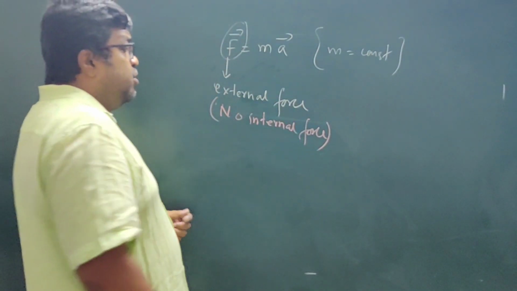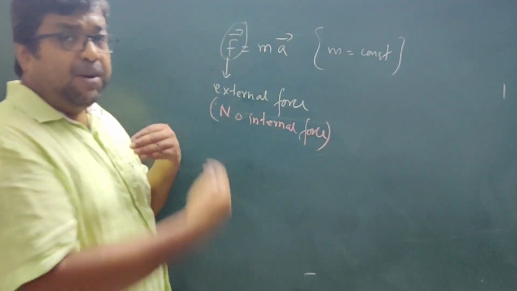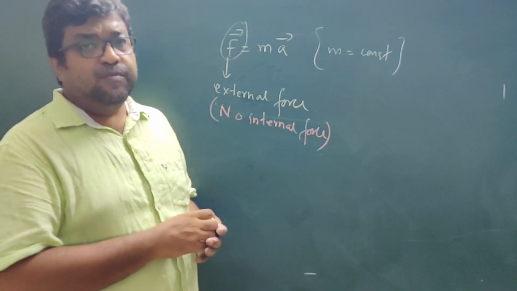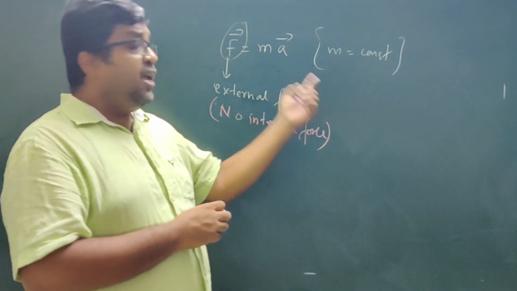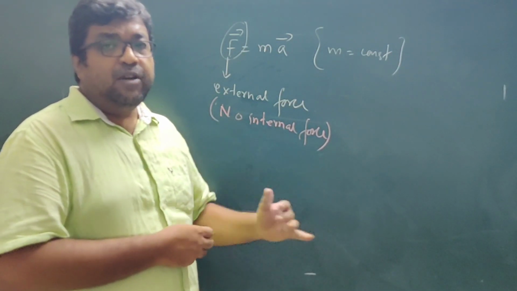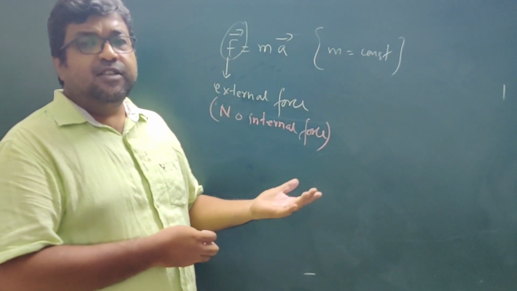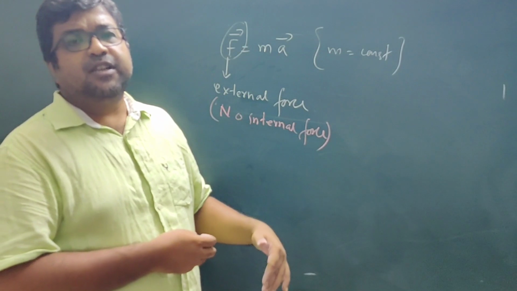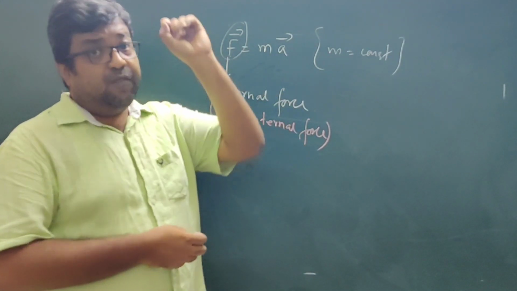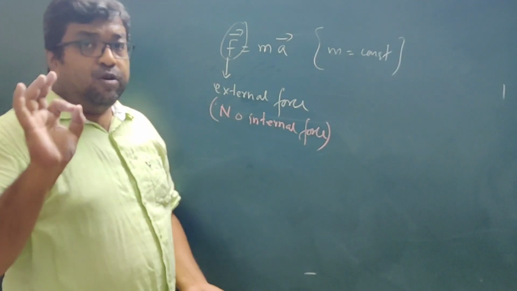Another important thing is this F and a. If you apply a force, you get this acceleration. So these are instantaneous values. This F and a are instantaneous values. The value of acceleration does not depend on the previous history, like just a few moments back, what was the acceleration. It is not going to affect the present acceleration, because the present acceleration of the body depends on the present force which is acting on the body. So this is another very important concept.